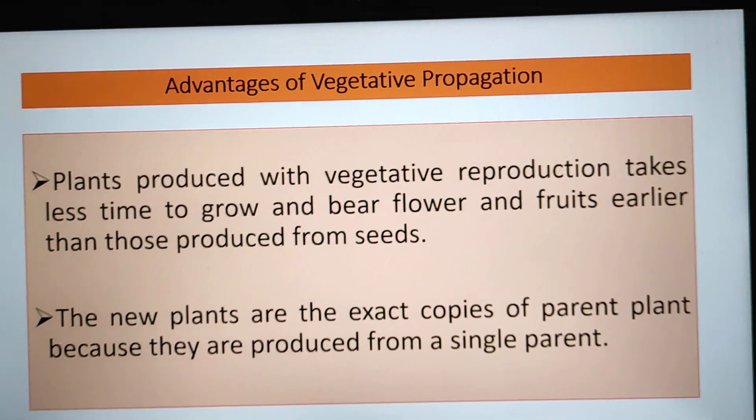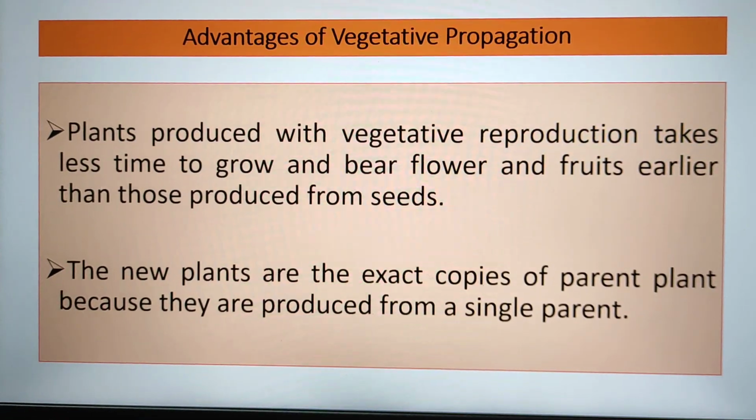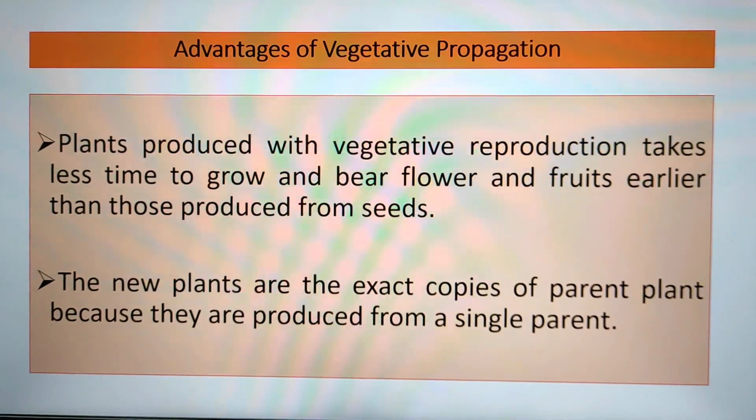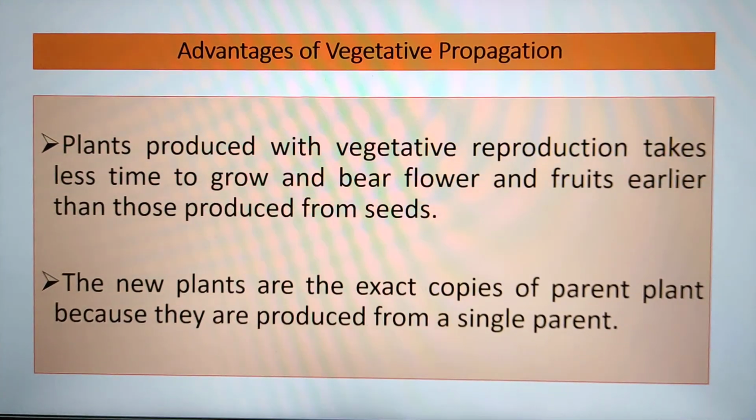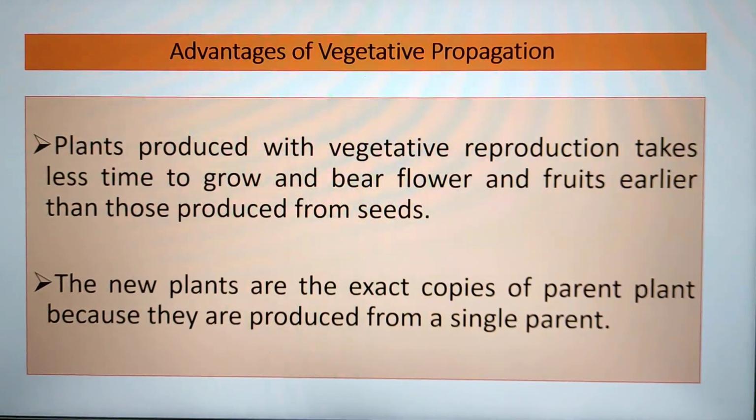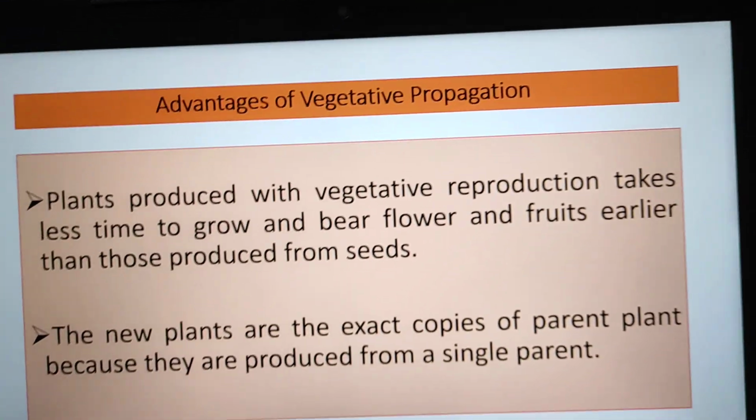Advantages of vegetative propagation. Plants produced with vegetative propagation take less time to grow and bear flowers and fruits earlier than those produced from seeds. The new plants are the exact copy of the parent plant because they are produced from a single parent.